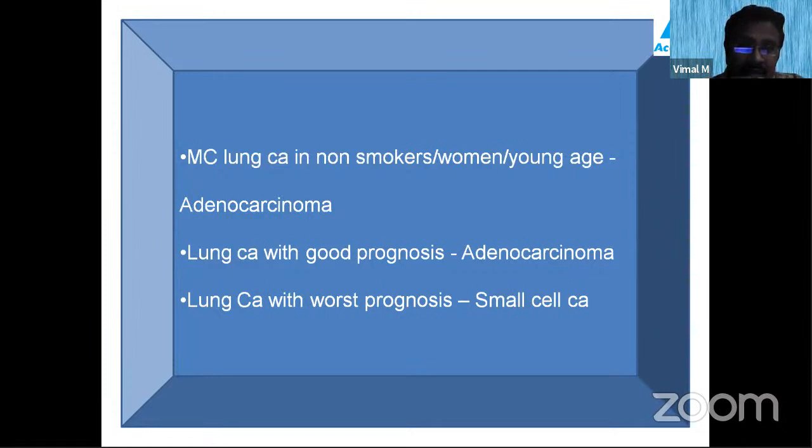You know what a paraneoplastic syndrome is? These tumors elaborate hormones or hormone-like peptides, and this causes symptoms related to them. These tumors can elaborate ACTH, which may cause Cushing syndrome. They can elaborate a parathormone-like substance, which may cause hypercalcemia. It is not due to the direct effect of the tumor but because of the hormones elaborated by the tumor. Small cell carcinoma is prone to develop such paraneoplastic syndromes, and it is the carcinoma with the worst prognosis.